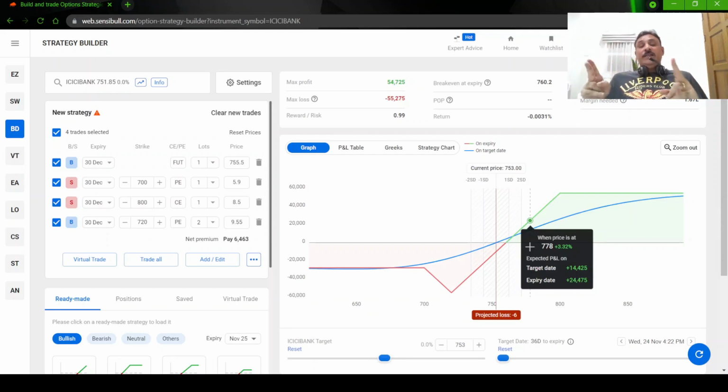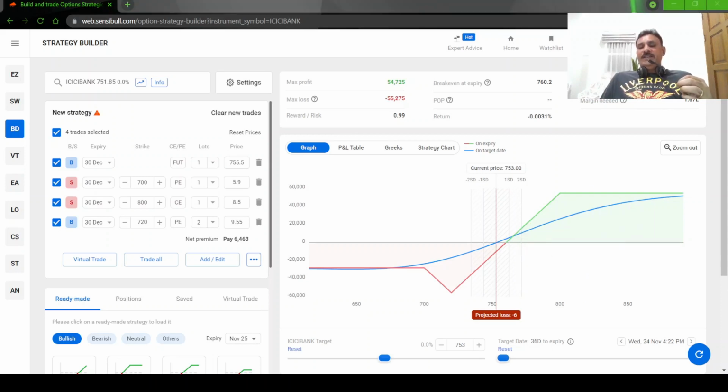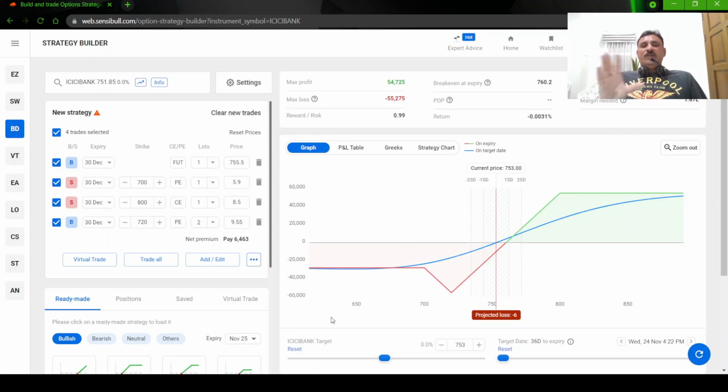If you are taking the same month, like for example now we are in November and you are going to take December expiry, don't take it now. You can take it by next week, like November 26th to 27th. 25th November is the expiry, so you can take it on the 26th. When you take it on the 26th, somewhere around 10 or 11 o'clock, you will have a decent OI built up. So you can see where your call OI is more, where your put OI is more.